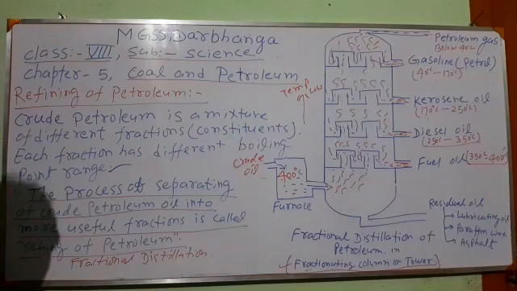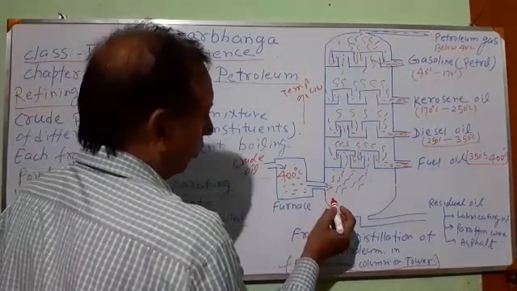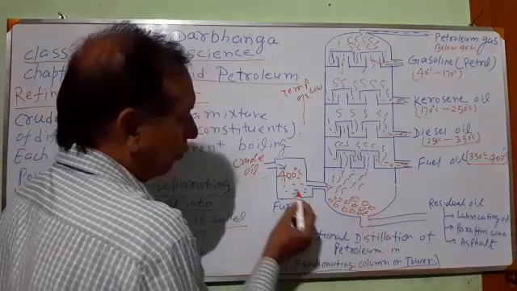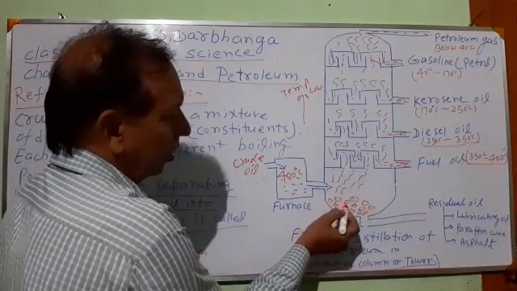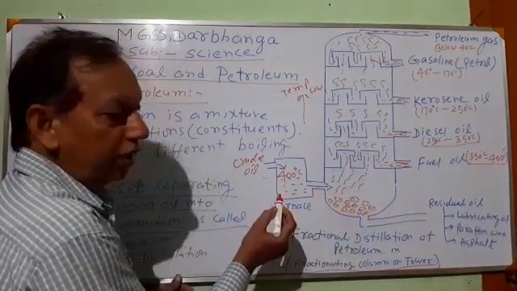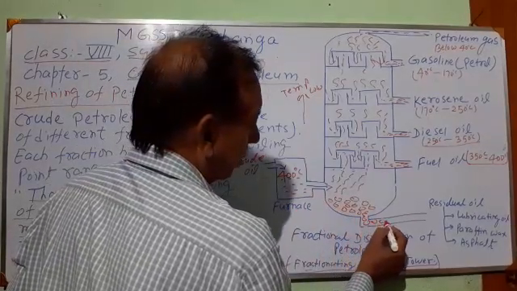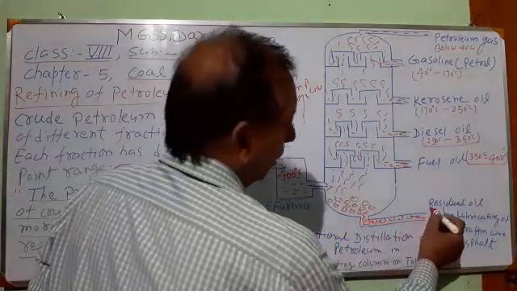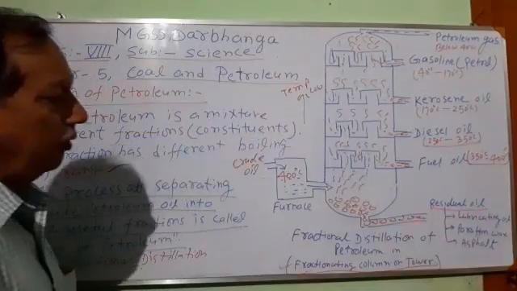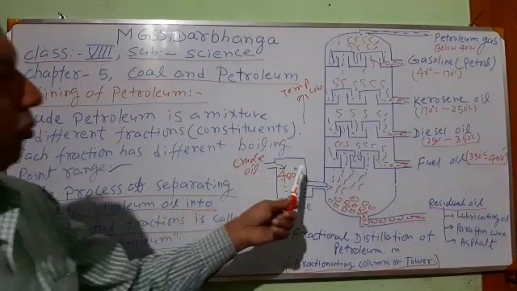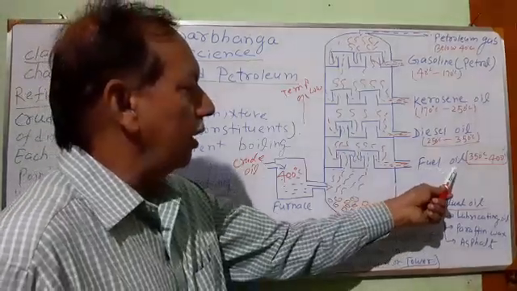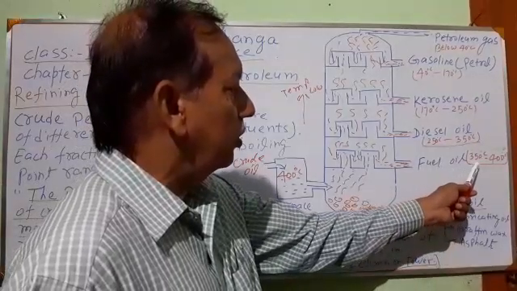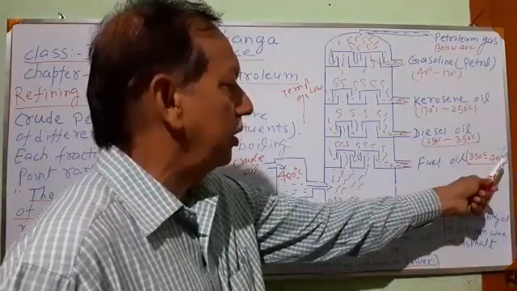Now, some amount of crude petroleum has not changed into vapor. This is that part of crude petroleum oil which has not converted into vapor even at 400 degrees Celsius, and that is collected through the bottom of the fractionating column. This portion is known as residual oil. Okay. Now, first of all, the first component is fuel oil. Fuel oil is the first fraction, having a boiling point range between 350 degrees Celsius and 400 degrees Celsius.